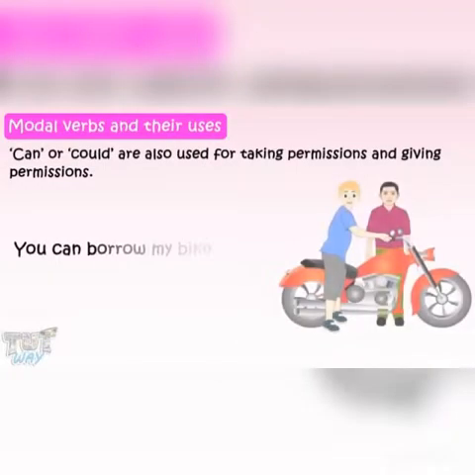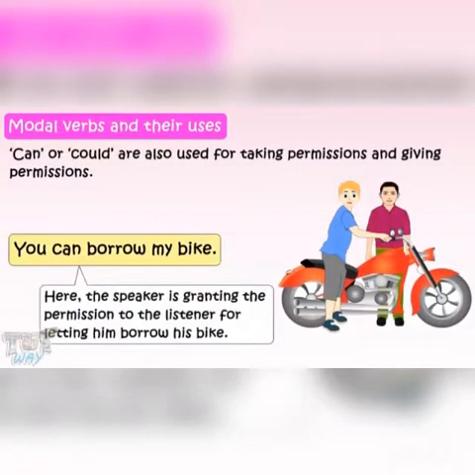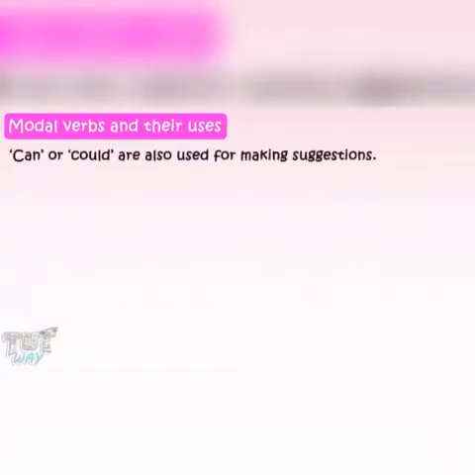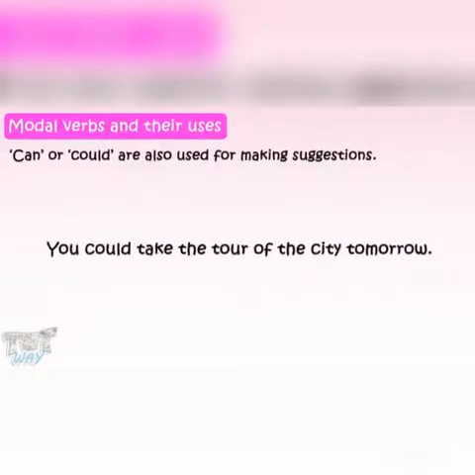You can borrow my bike. Here, the speaker is granting the listener permission to borrow his bike. Can or could are also used for making suggestions. For example, you could take a tour of the city tomorrow.